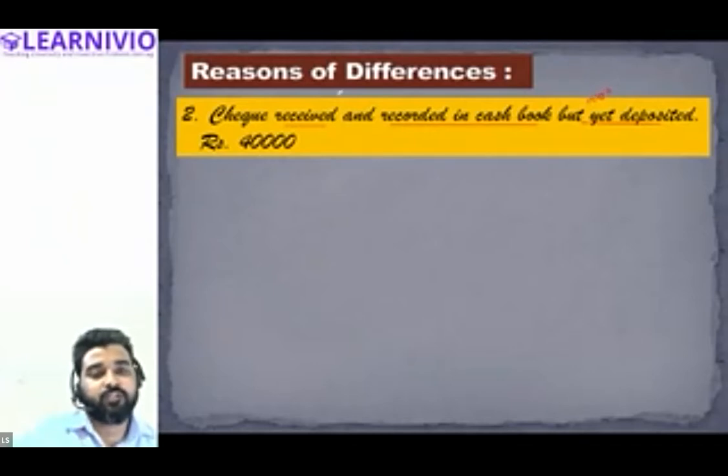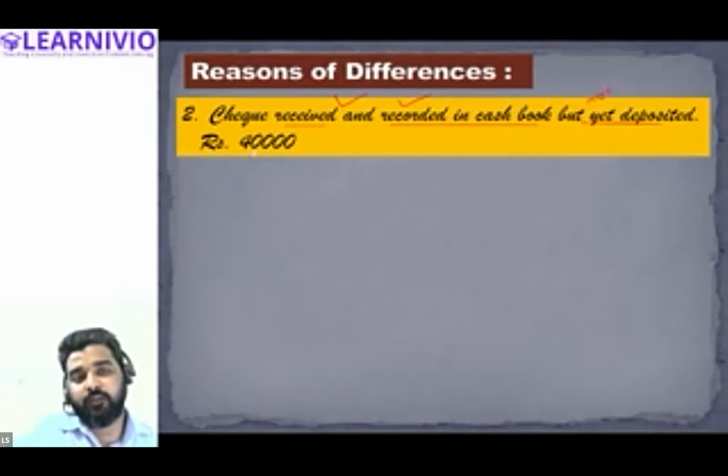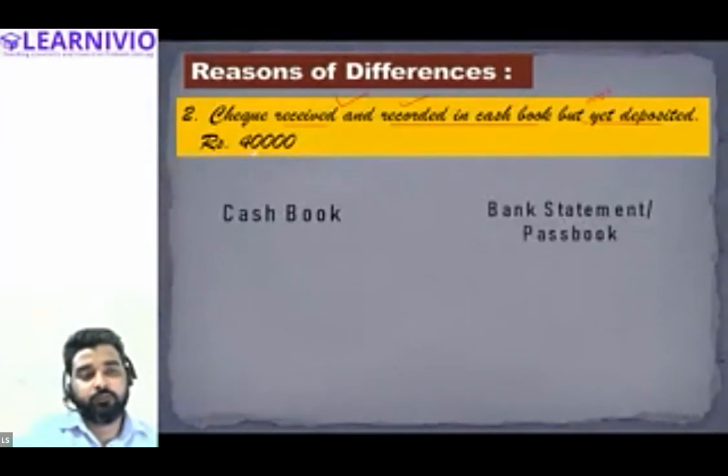When we have received the check, 40,000 will be recorded in the cash book, but in the passbook, it won't be recorded. So the bank balance as per cash book must be increased, and the bank balance as per the passbook will remain the same.